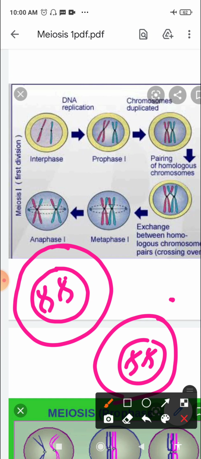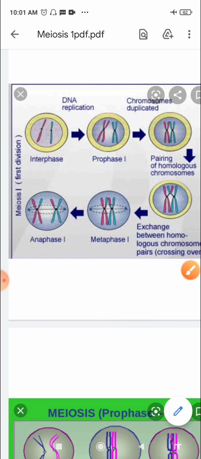So the chromosomes uncoil and nuclear membranes reappear, and after karyokinesis, the division of cytoplasm, that is cytokinesis, occurs, and the two haploid cells are formed. So that is the end of anaphase 1 and telophase 1. So we have finished with meiosis 1.